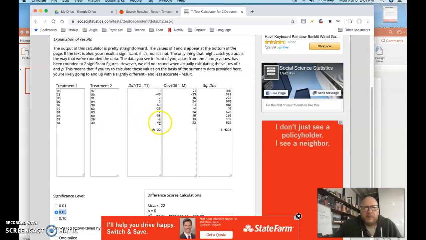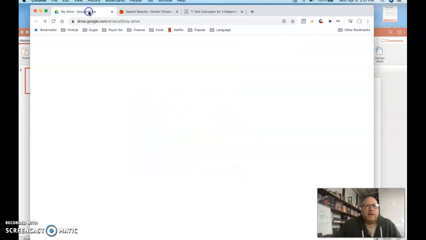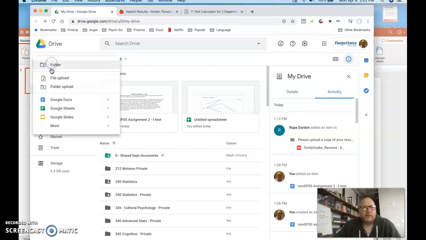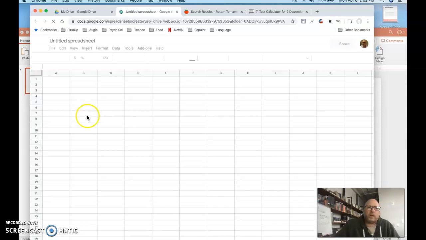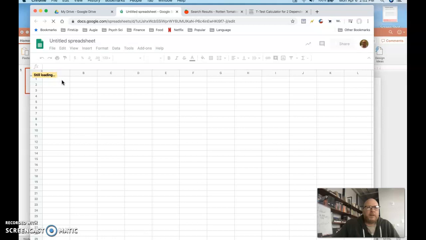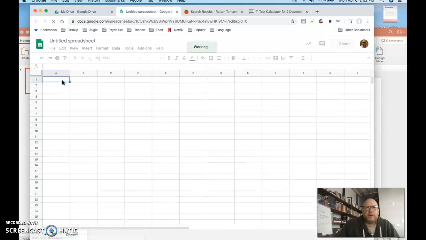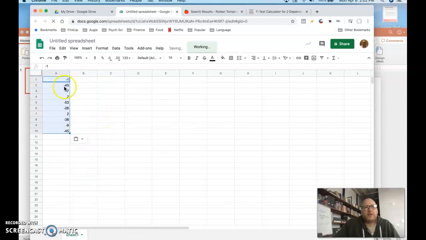First, what I'm going to do is I need the mean and standard deviation of our differences, because that's what we're testing. So I'm going to select those and copy them. And then when I go to my Google Drive, I'm going to just start a new sheet. Whoops, and then still loading. I'm going to paste my scores in there. All right, so these are my difference scores.